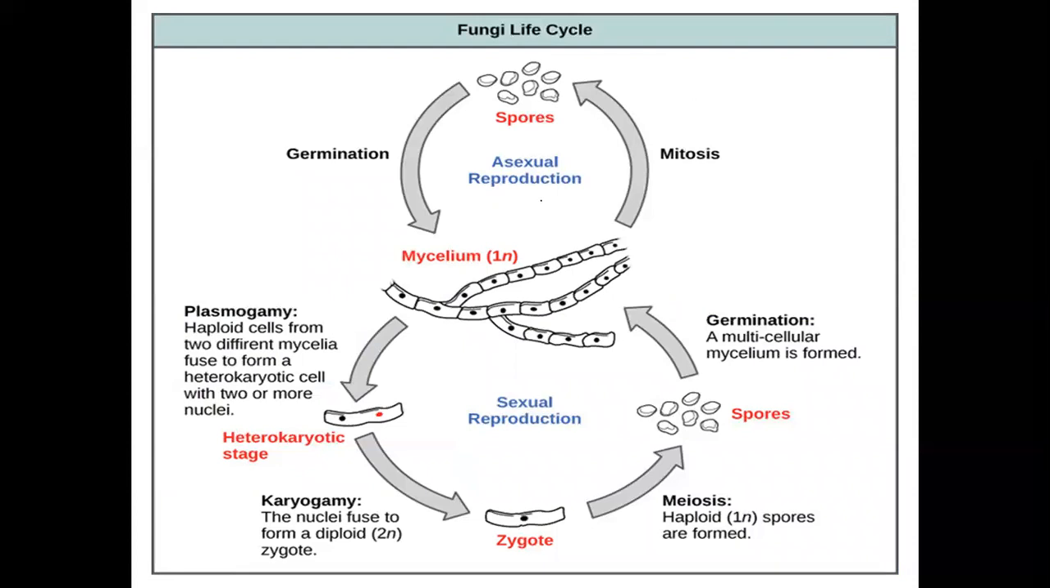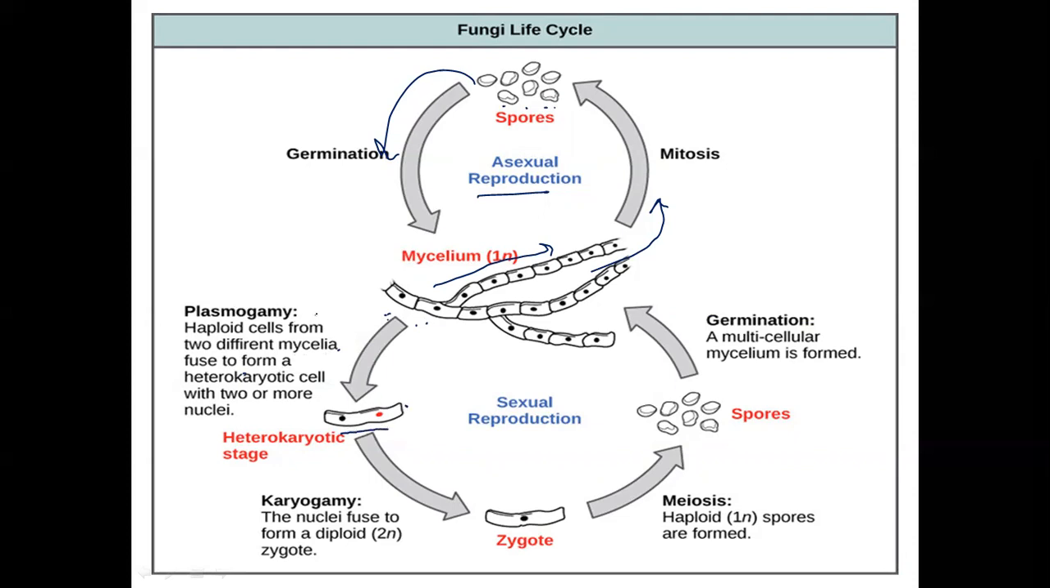So see the fungi life cycle. First, asexual reproduction. So here mycelium goes through the mitosis process and produces spores. And these spores germinate and give rise to a new fungus, new mycelium. Then sexual reproduction, there the two cells, two gametes, they fuse together and form the heterokaryotic stage.